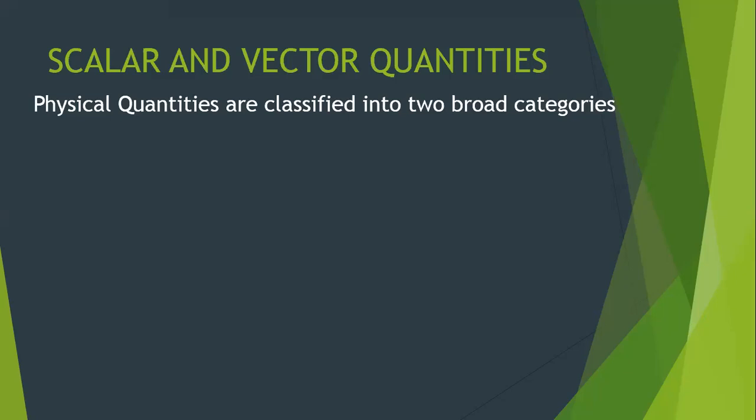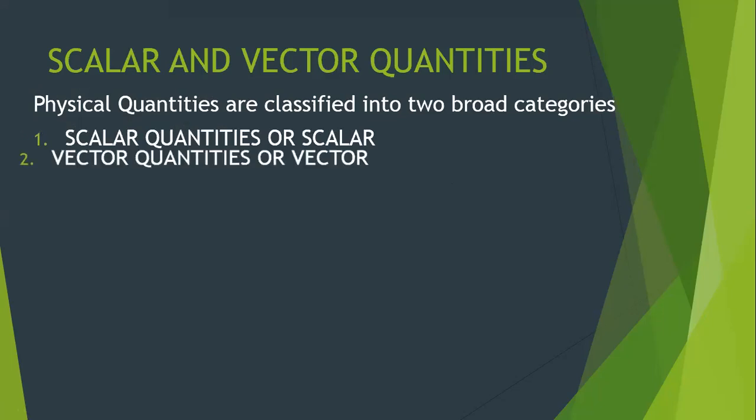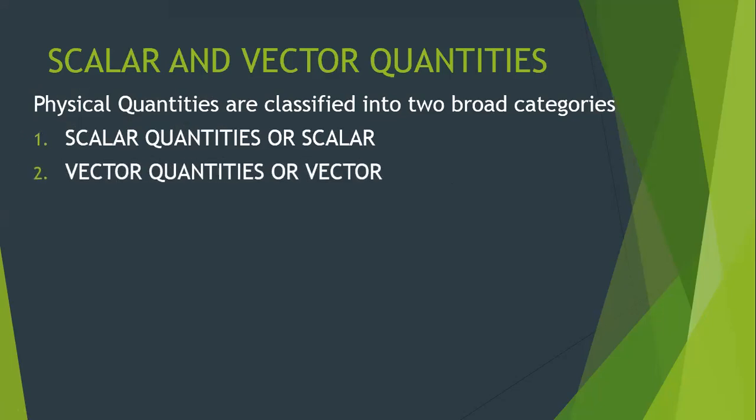All these are classified into two categories. Which are they? We call them scalar quantities, or simply scalars, or vector quantities, or simply vectors.